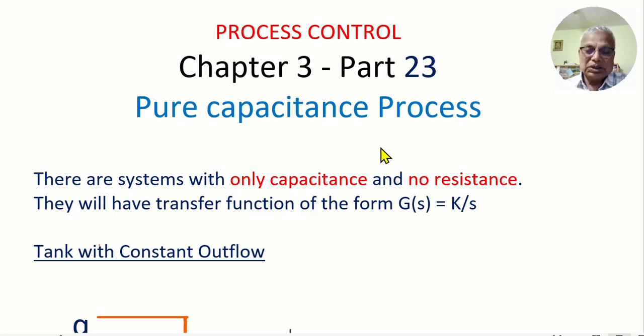So we'll see about such a system having only capacitance, or it's also known as pure capacitance, and no resistance. Such a system will have a transfer function of the form K by S. Unlike a first order system, which has both capacitance and resistance, having a transfer function K by tau S plus 1, this pure capacitance process will have a transfer function of the form K by S.